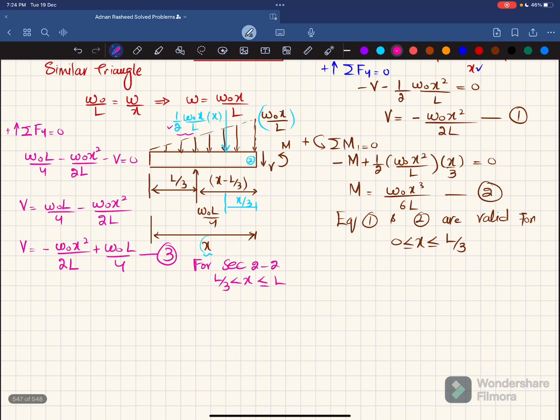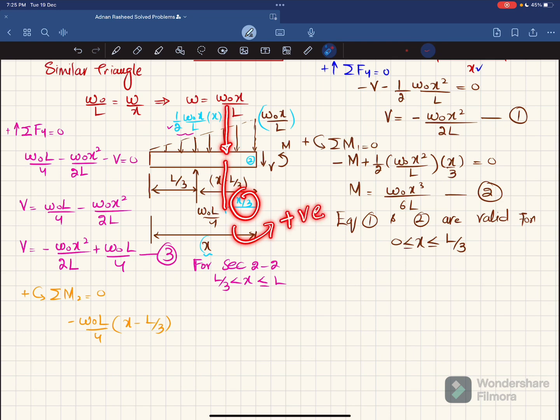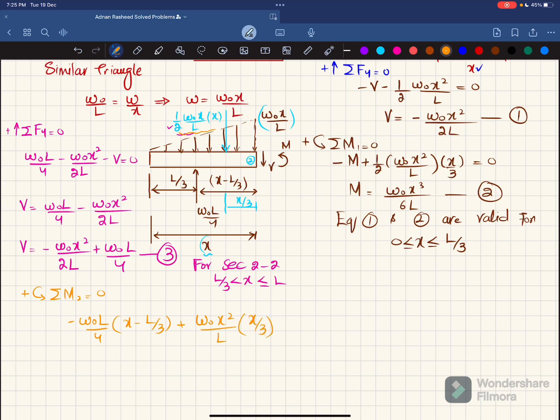Now we'll find moment by using the equation of equilibrium, that the sum of all moments about point 2 is equal to 0, taking the counterclockwise moment as positive. So about point 2, the first moment is due to this W naught L by 4 and the perpendicular distance is X minus L by 3. This is producing clockwise moment, so it will be negative. So I will write minus W naught L by 4 into the perpendicular distance X minus L by 3. The second moment will be due to this load and the perpendicular distance is X by 3 and it is producing counterclockwise moment, so it will be positive. So I will write this load, which is plus 1 over 2 W naught X square over L into the perpendicular distance X by 3, and there is an external moment which is positive. Their sum must be equal to 0.